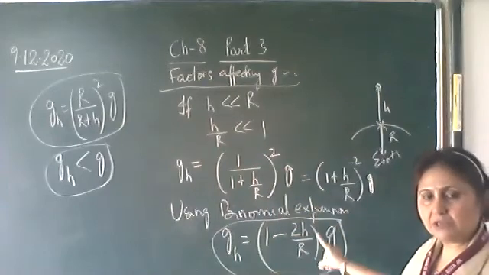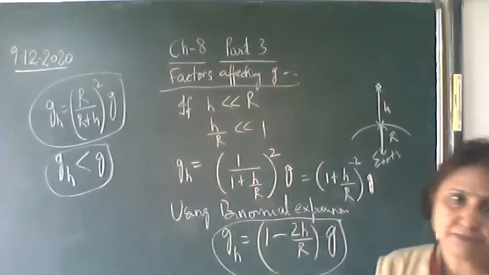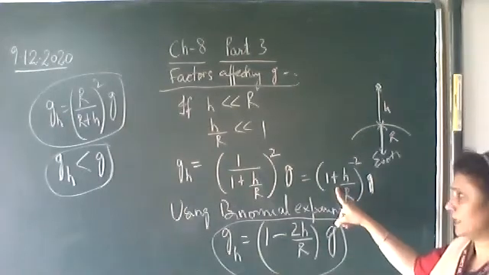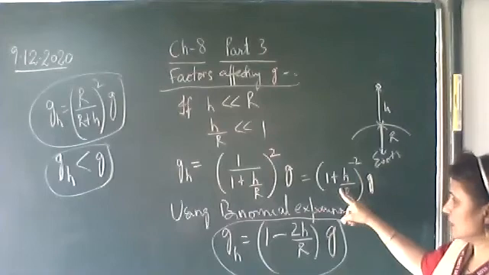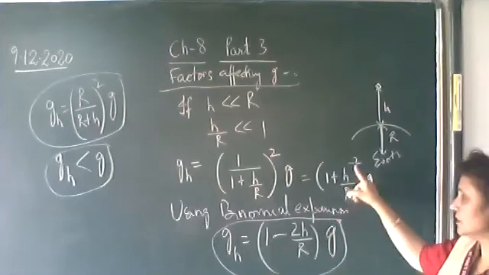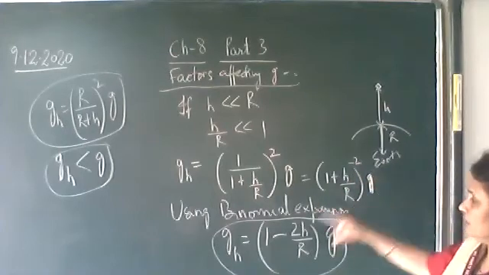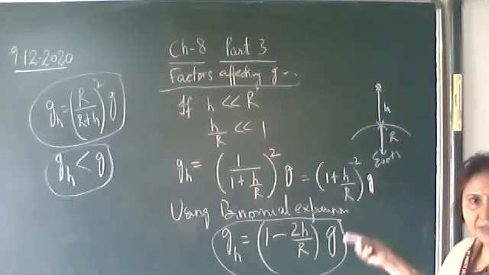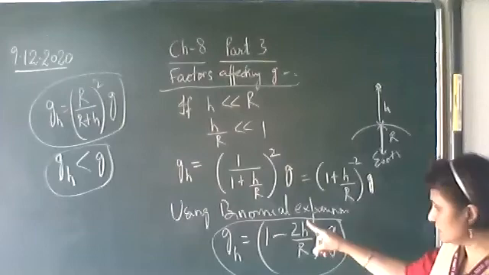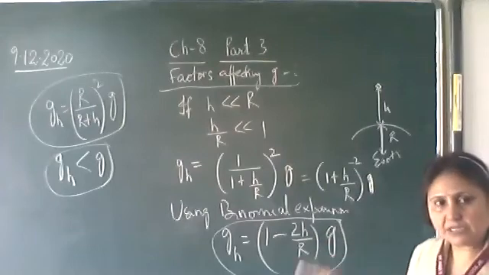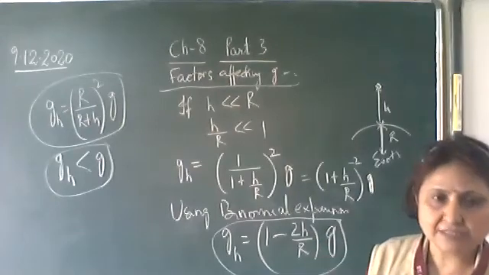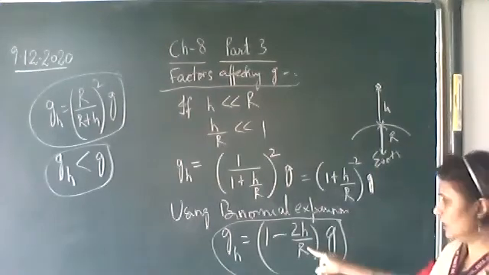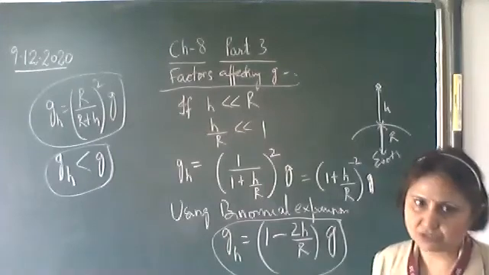If it is given in the question that h by r is much less than 1, then you can use this formula. How do we get it? By binomial expansion. First term is 1, this is the second term, the third term will be h by r whole square, the next term will be h by r whole cube. As h by r is much less than 1, the higher powers will be very small, so all the rest of the terms are neglected. Only we are retaining the first two terms.